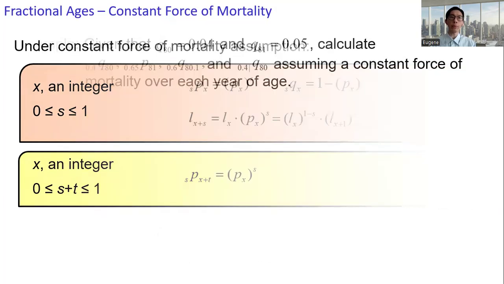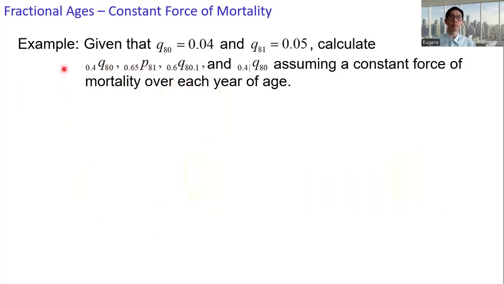Let's move on to an example. Given that q80 is 0.04 and q81 is 0.05, calculate these four quantities assuming a constant force of mortality over each year of age. The first quantity, 0.4q80.